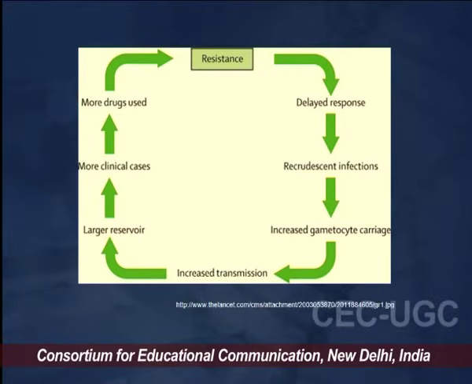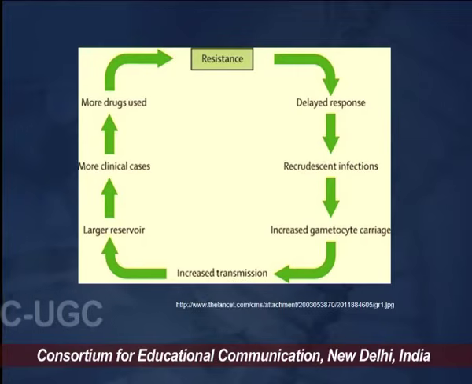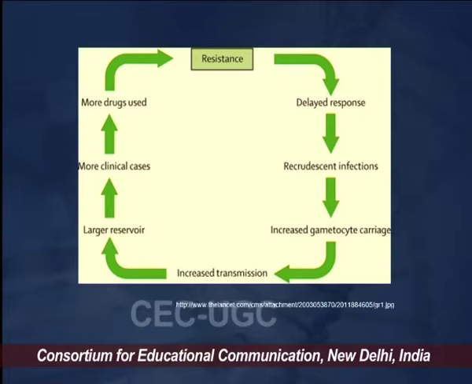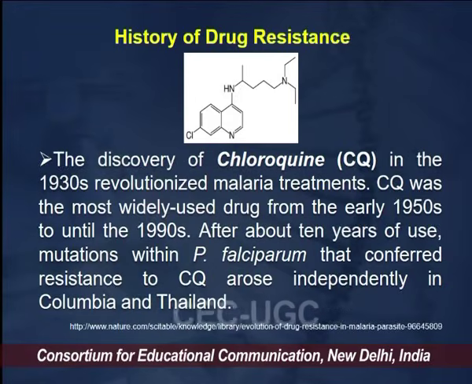Now, this is an image which is showing the transmission of resistance, how exactly this resistance happens. It majorly happens because of a delayed response, and subsequently, due to this delayed response, there is a delayed diagnosis and treatment. So, the drug pressure remains for a larger period of time, and thus the parasite gets time to develop resistance against that particular drug.